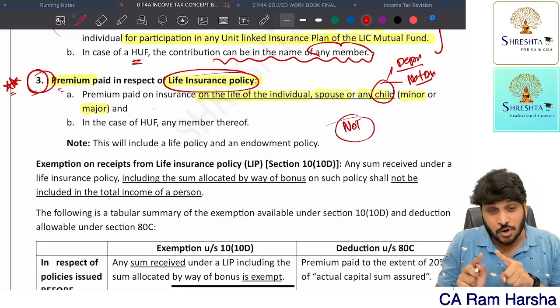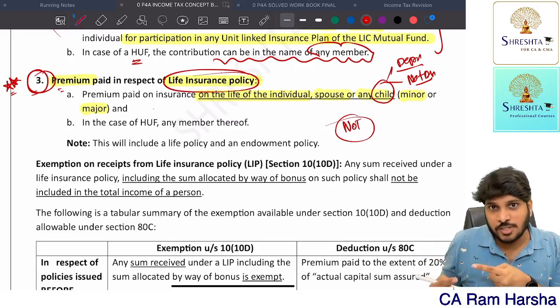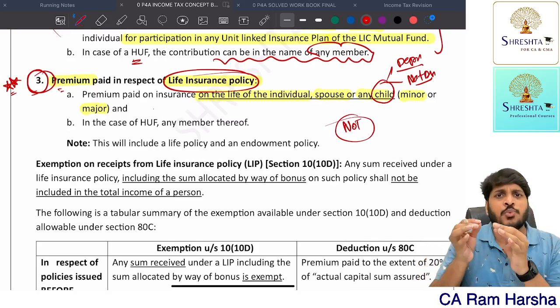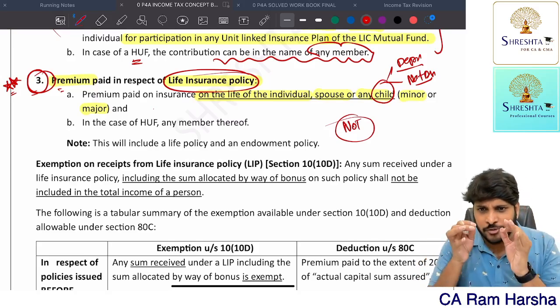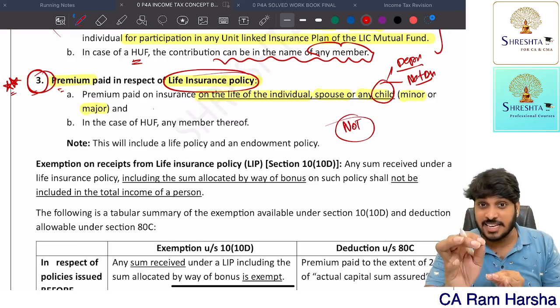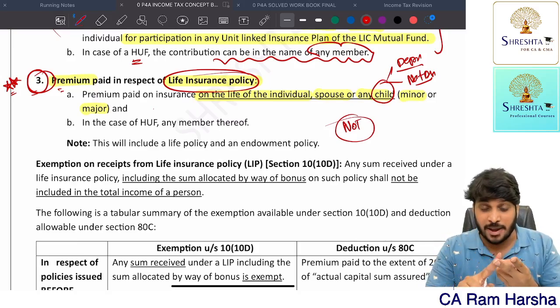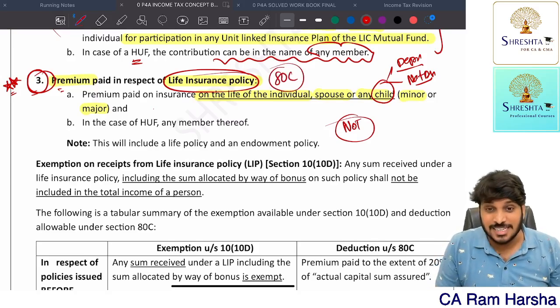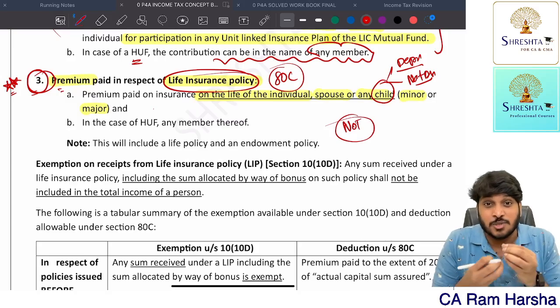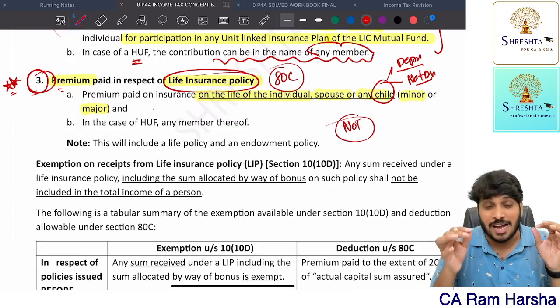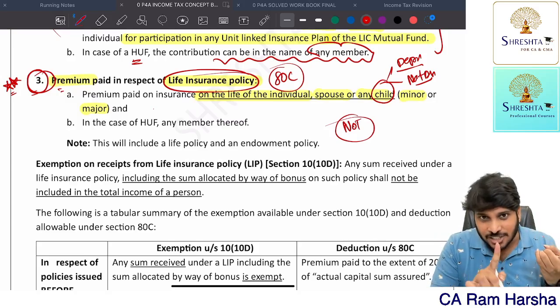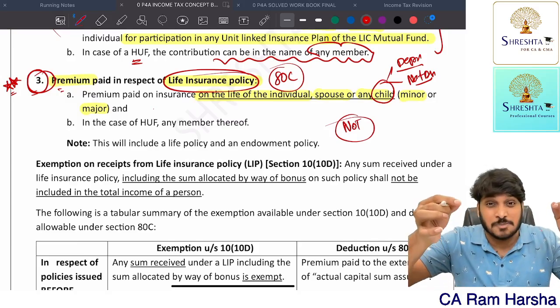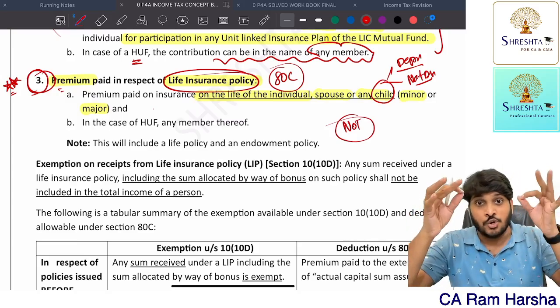Suppose we have a section called 80D, medical insurance premium. There you will get deduction only if you pay the medical premium by other than cash, like by account payee cheque, account payee draft, or electronic modes. Whereas in life insurance premium, where you are claiming deduction under 80C, you can pay by cash or even other than cash, because they have not specifically mentioned it. That's a loophole, I can say.